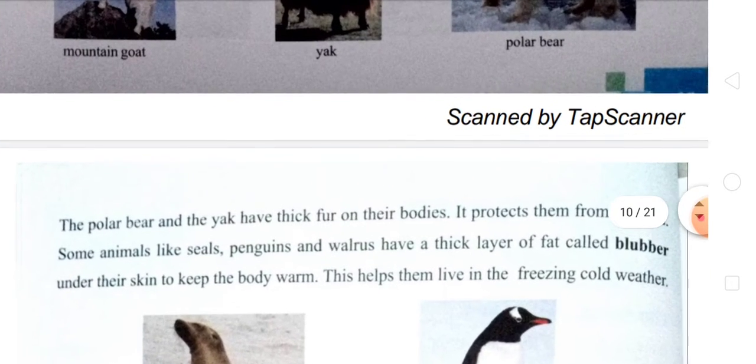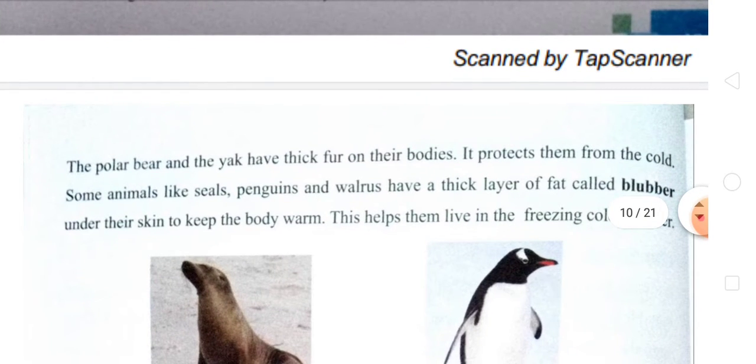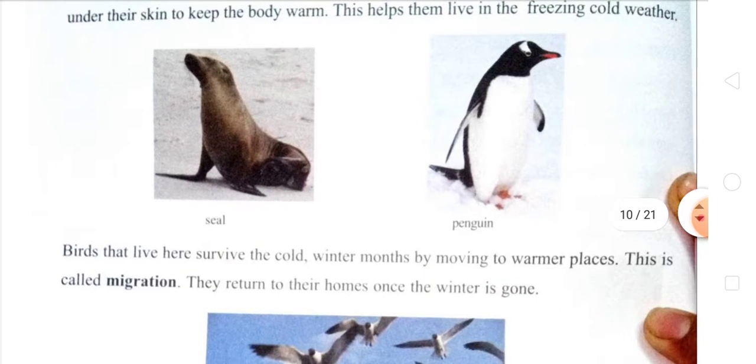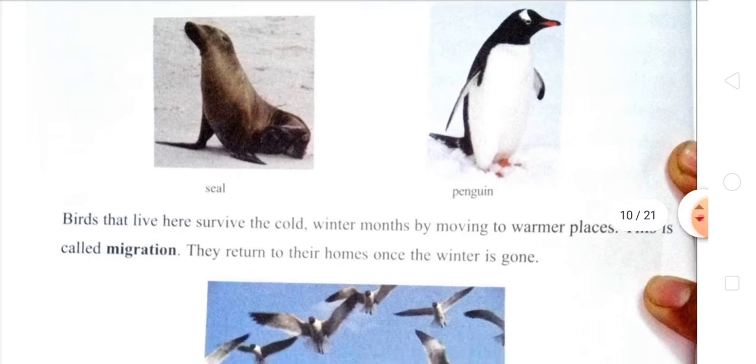The polar bear and the yak have thick fur on their bodies. This particular structure of the polar bear protects them from the cold. Some animals like seals, penguins and birds have a thick layer of fat under their skin, called blubber, to keep the body warm, and it helps them to live in freezing cold water. You can see this one is a seal and this one is a penguin.